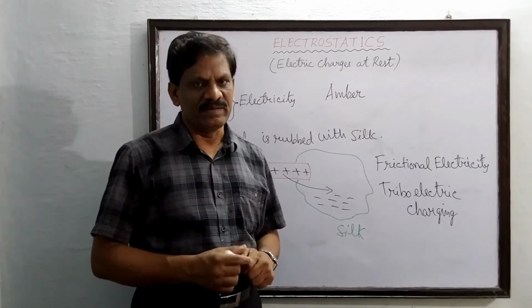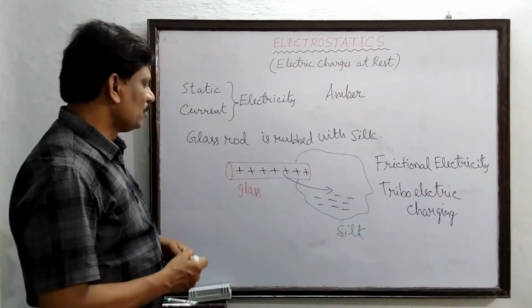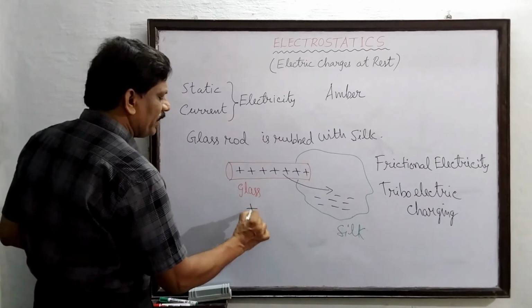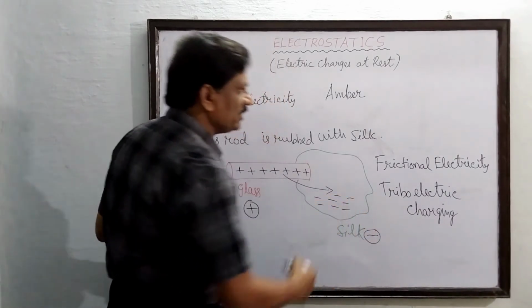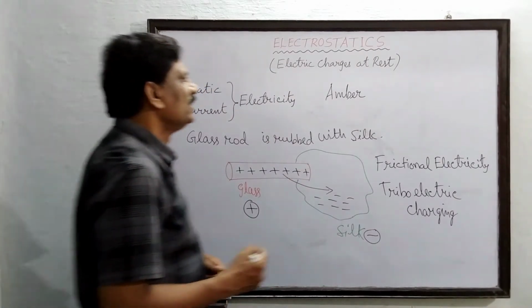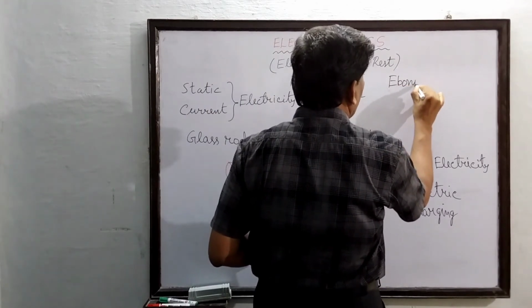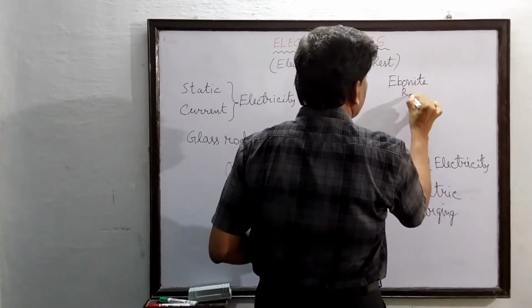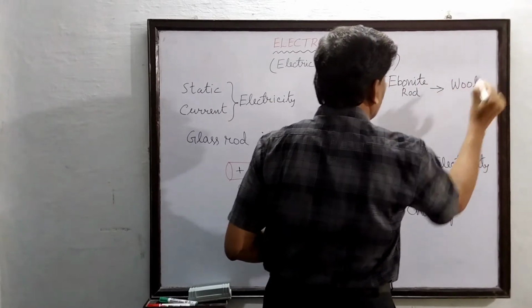This is one example where a glass rod is rubbed with silk. Glass acquires a positive charge and silk acquires a negative charge. Some other examples: you can take an ebonite rod rubbed against wool or fur.